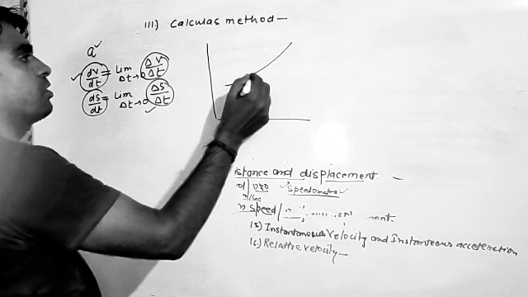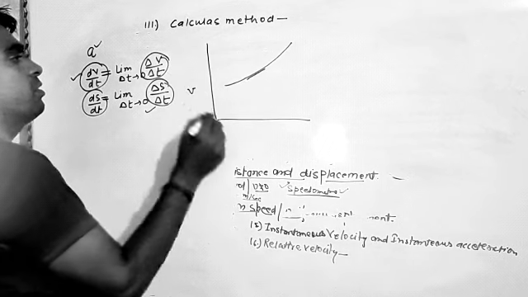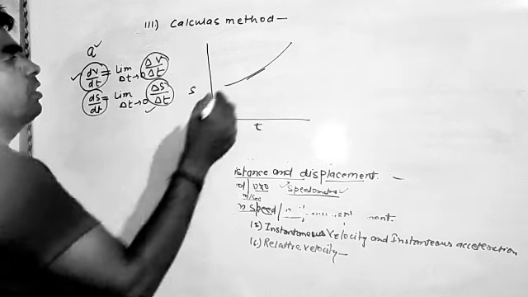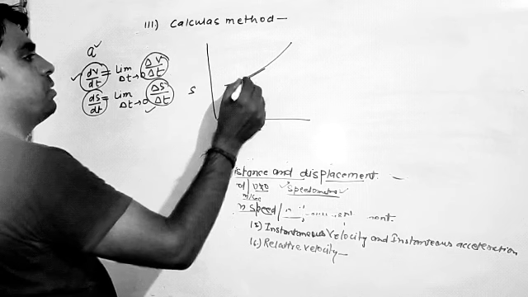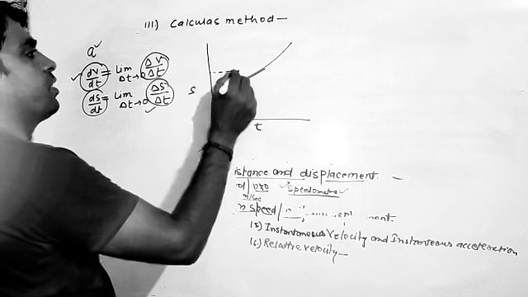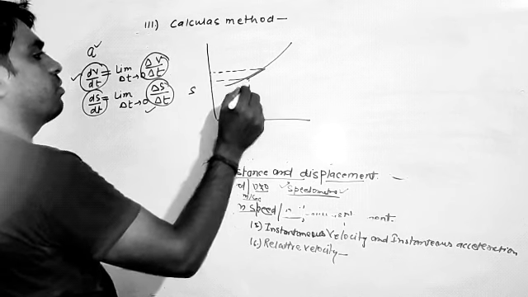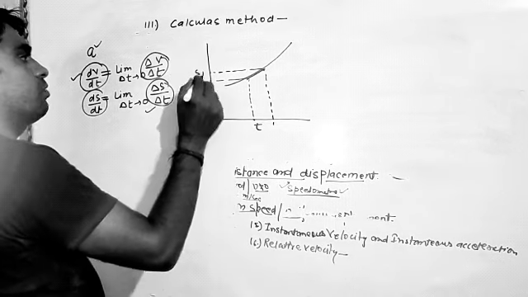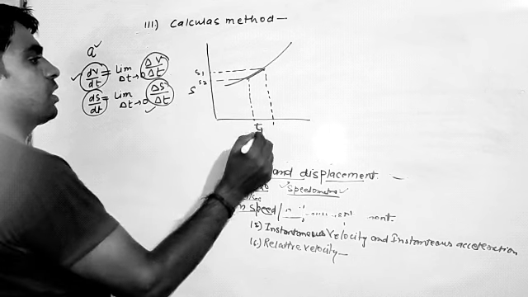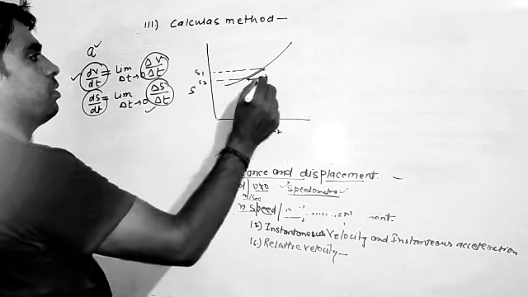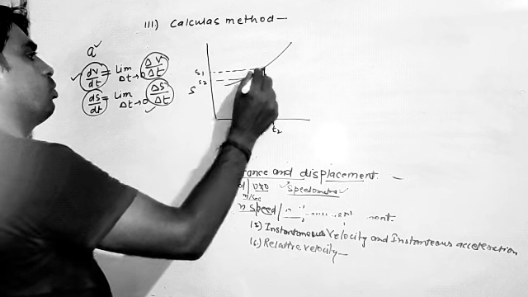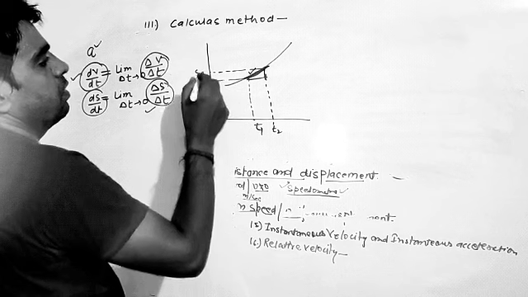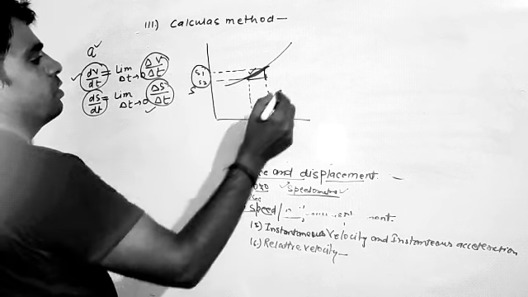Just we draw a tangent to this curve. Suppose this is a displacement time graph, and we wish to find the velocity. We draw the tangent to this curve and take the intercept. That will show the change in position S1 and S2 with the change in time T1 and T2. So we take the slope, the vertical intercept to the horizontal.